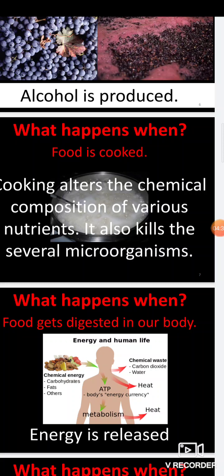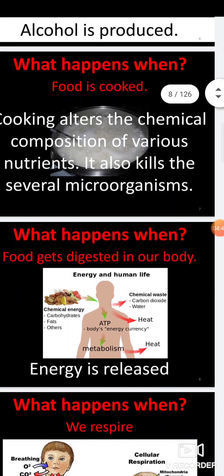Bacteria require 10 to 40 degrees Celsius to survive. If it is less than that or more than that, all the microorganisms are killed. You can see the changes that take place in this example too.